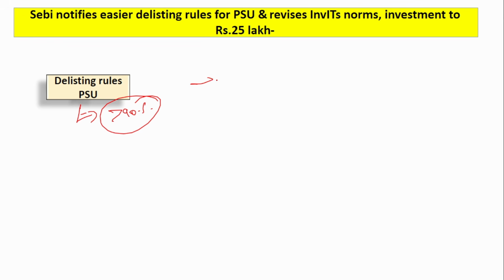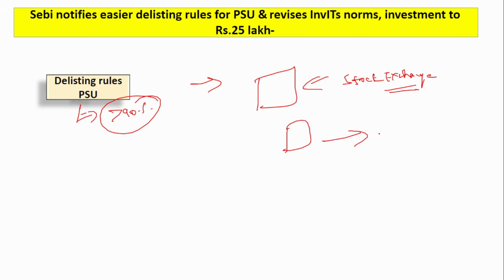What does delisting rules mean? Listing means that particular share is being listed on the stock exchange. So what are the rules that the company should follow if they want to be listed in the stock exchange. Similarly, delisting is just the opposite. That is, they want to remove themselves from the stock exchange. They do not want to be listed in the stock exchange. That is what is called delisting. Now let us look into what are the relaxations that have been made.